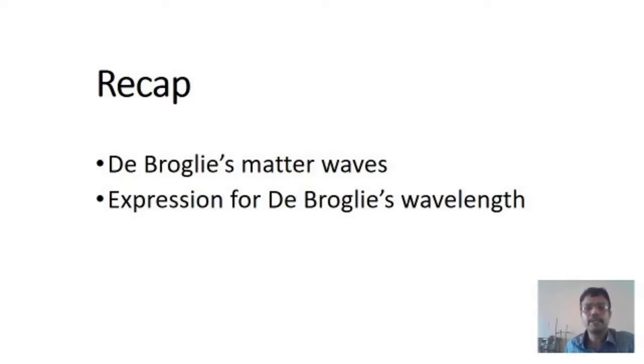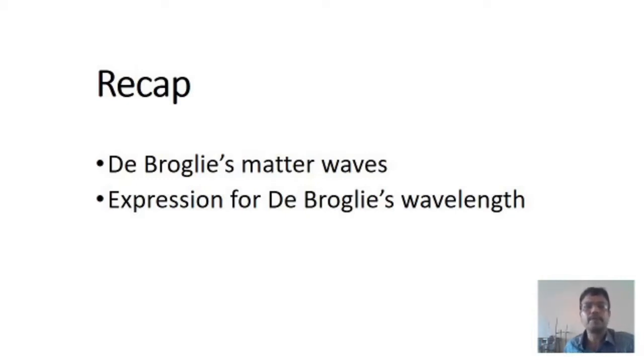Recap: we're discussing matter waves and an expression for de Broglie's wavelength. Matter waves means waves associated with moving particles. That means some particles also show wave nature, that means dual nature of matter. That was discussed by Louis de Broglie in 1924, and the wavelength of the wave is called de Broglie's wavelength.